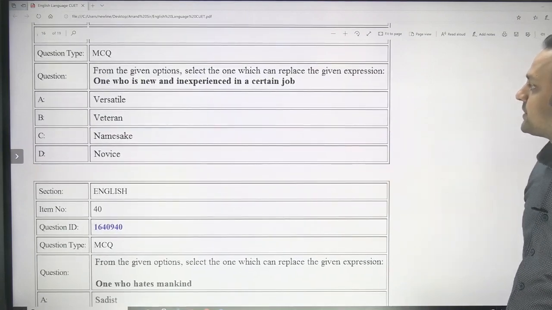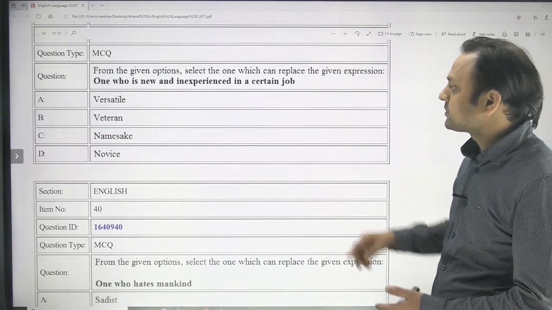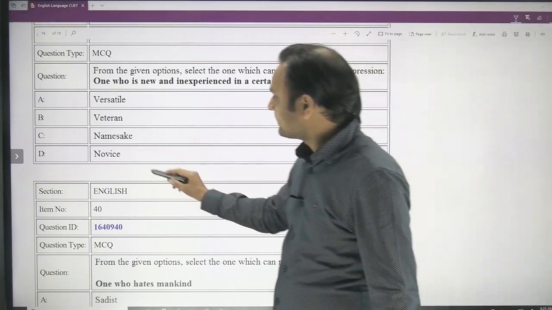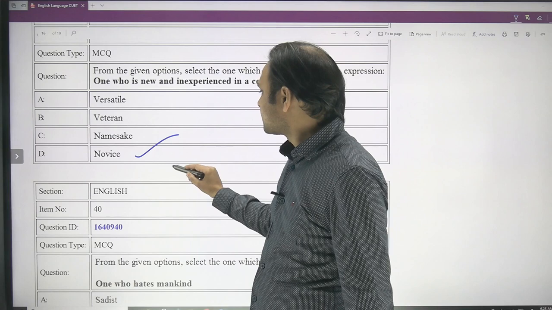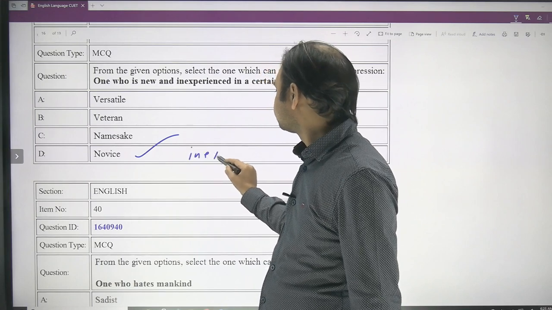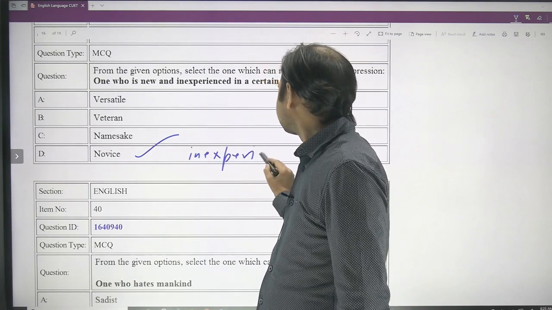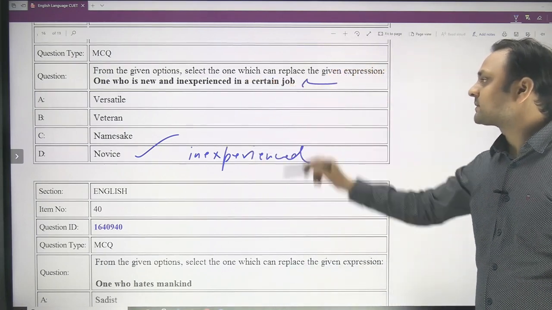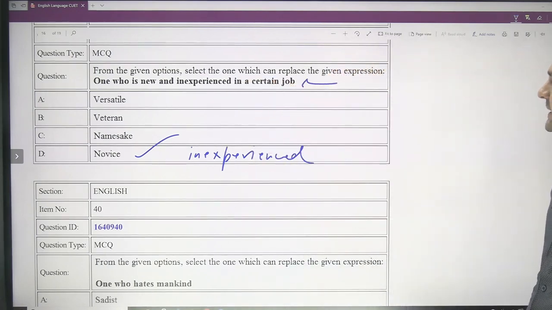And the one who is new and inexperienced in a certain job. So novice is the word that we have already covered. Just a while ago we already covered this word novice. It is inexperienced. So this is the given expression, that one who is new and inexperienced in a certain job is actually a novice.